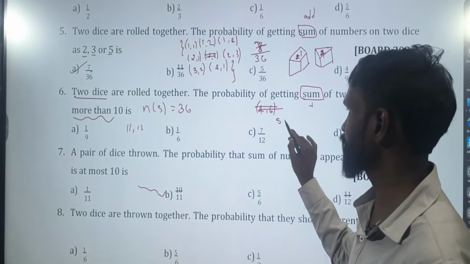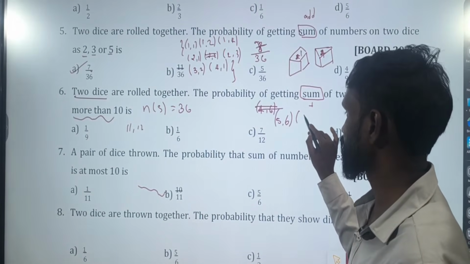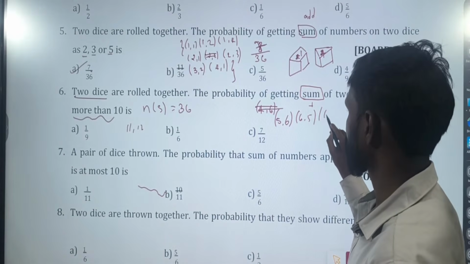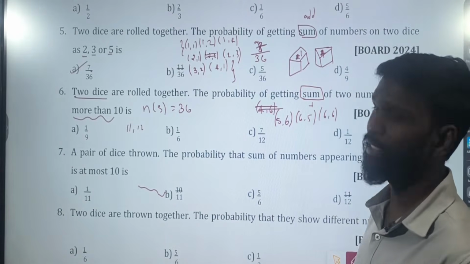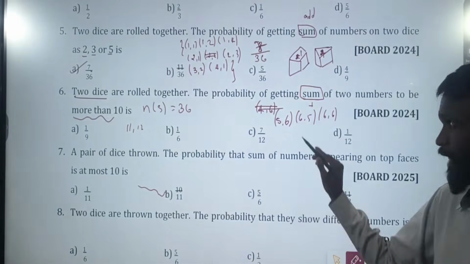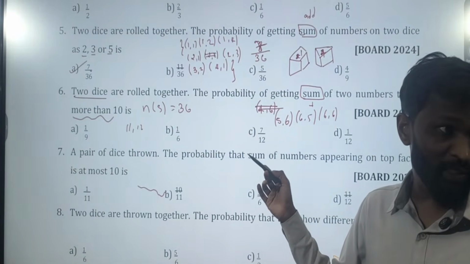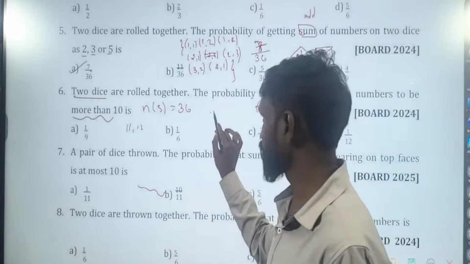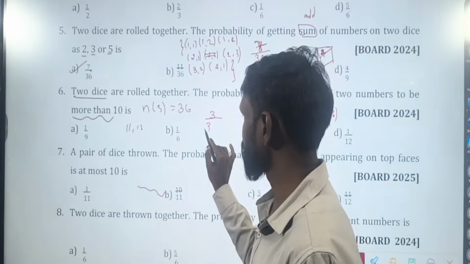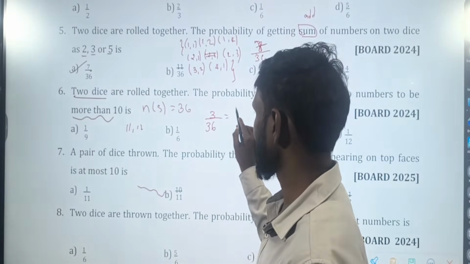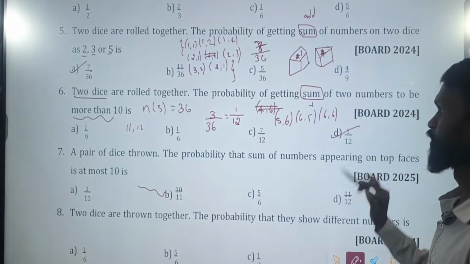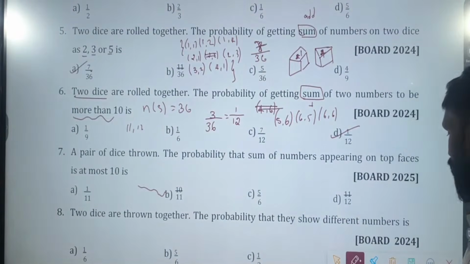Only possibility is 5, 6, 6, 5, 6, 6. Any other possibilities? More than 10. On adding these two, you should get more than 10. How many are there? 3. 3 out of how many? 36. Which means 3 out of 36, which is 1 by 12. Which option? Option D. Next.